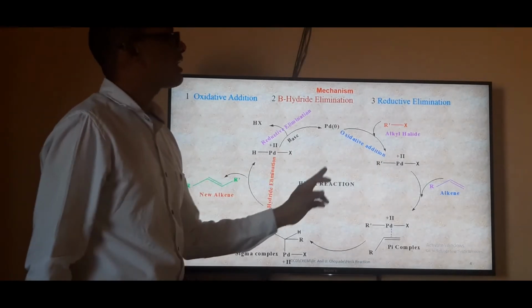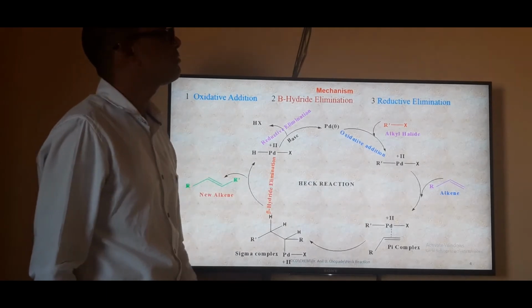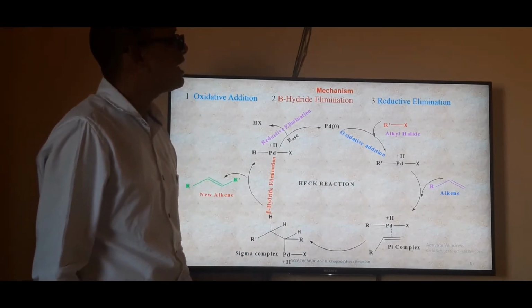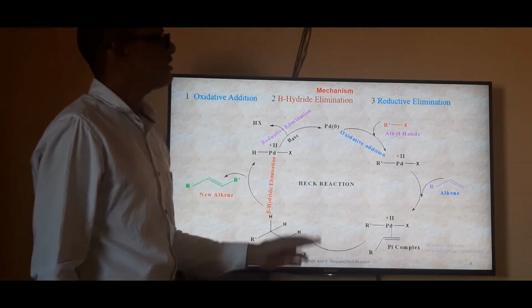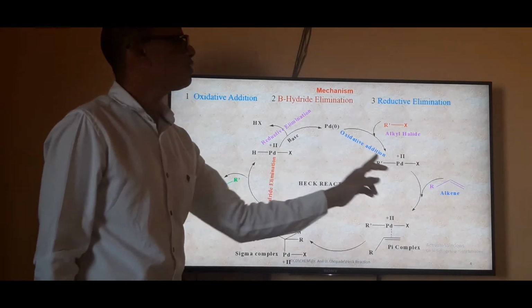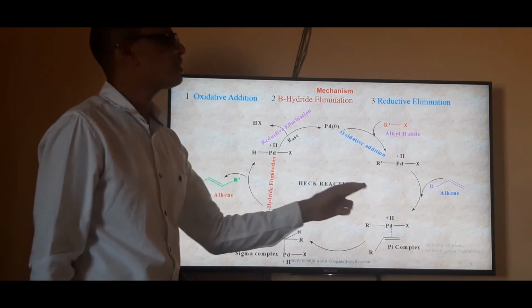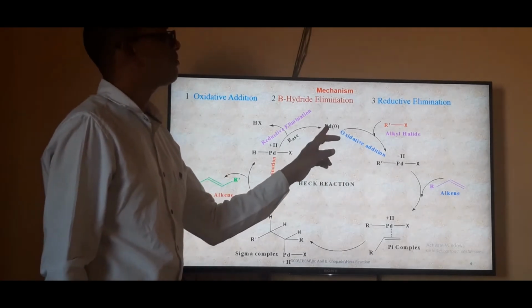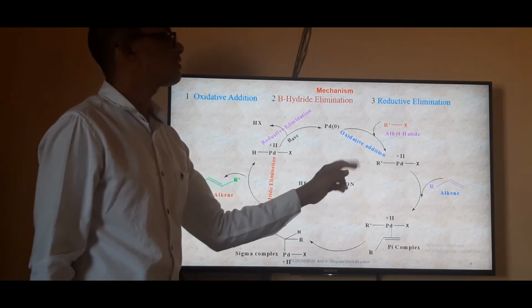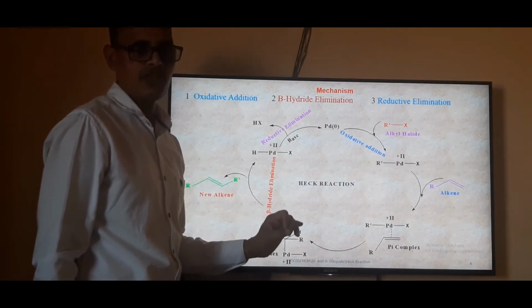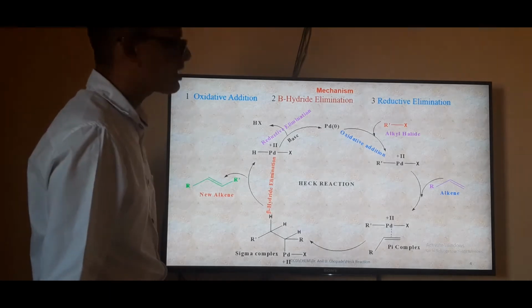The reaction forms a palladium(II) complex with addition of the R and X groups. The oxidation state of palladium changes from palladium(0) to palladium(II). This step is called oxidative addition because oxidation of palladium is carried out.